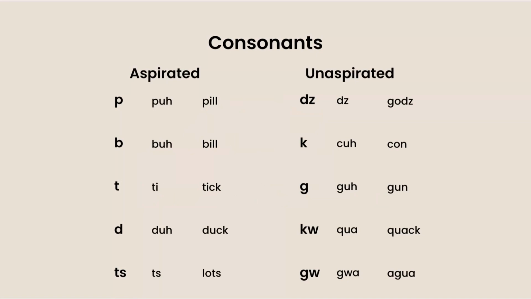And then for unaspirated, we see another one of these examples, like a z sound, pronounced like you would pronounce it in the word Godzilla. And then we have the k, which is like a k in the word con. We have g, like g in the word gun. And then we have qu, pronounced like qu in the word quack. And then we have gw, which is like the gu sound in the Spanish word for water, agua. So those are the first 10.